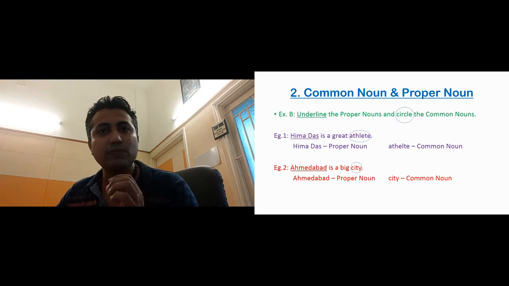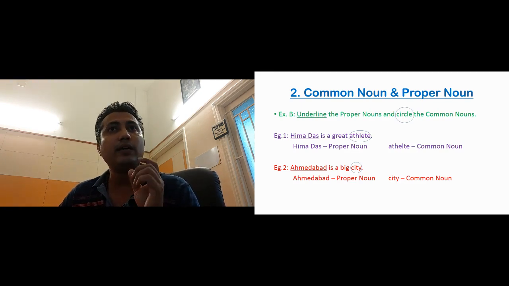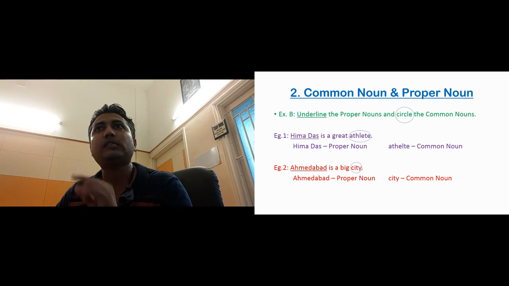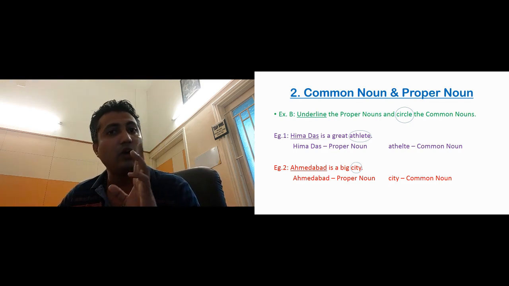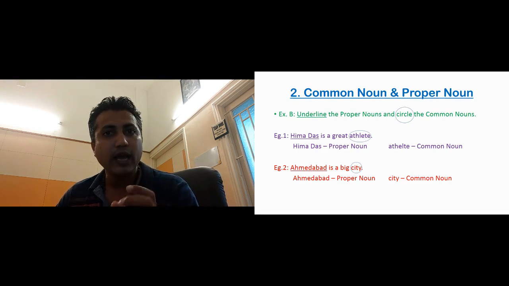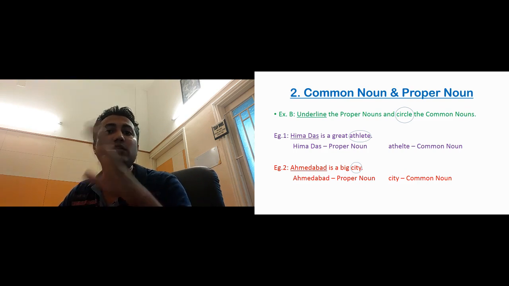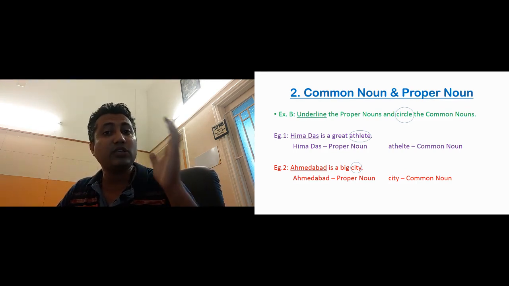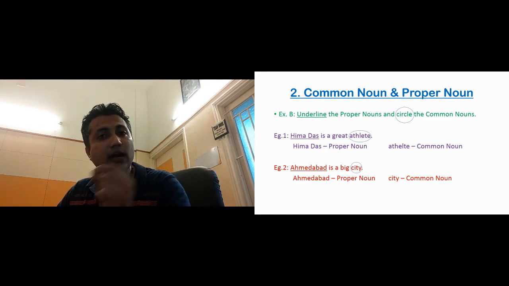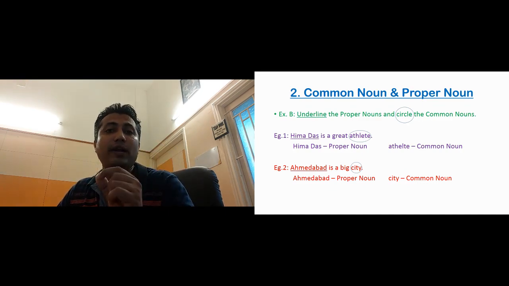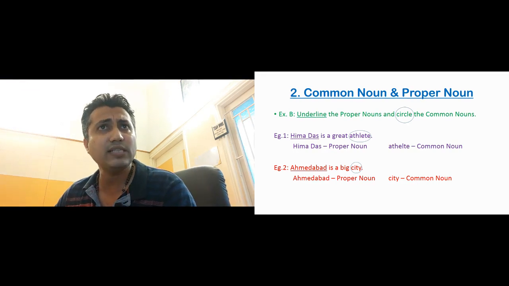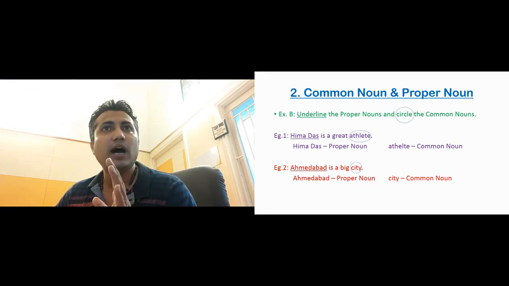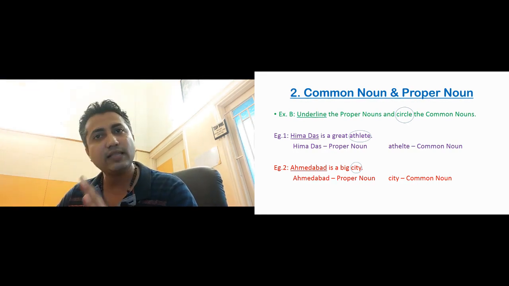The next exercise is B. The heading says underline the proper nouns and circle the common nouns. After reading the sentence, we have to find out which is a proper noun, the name that is given to only one, and the common noun, the name that is given to many. Whichever is the proper noun, we underline it, and whichever is the common noun, we encircle it. Okay. Now, the first example is Hima Das is a great athlete.